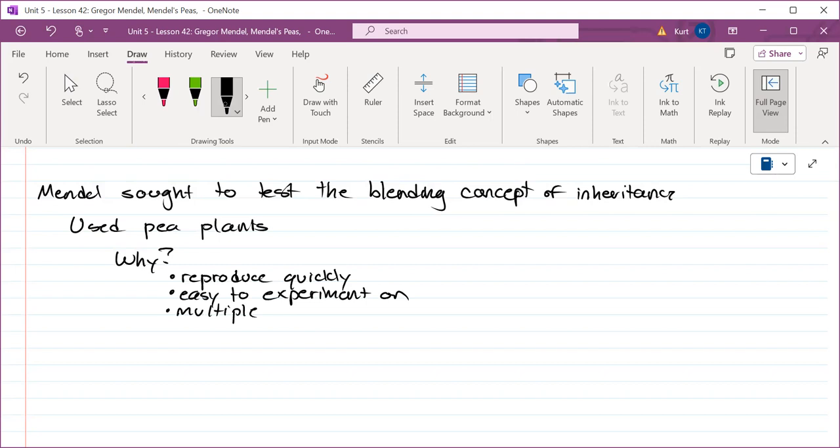Peas can be wrinkled or round. Pea pods can be wrinkled or solid, like not wrinkled. They can have purple flowers or white flowers. There's so many different traits that you can test.